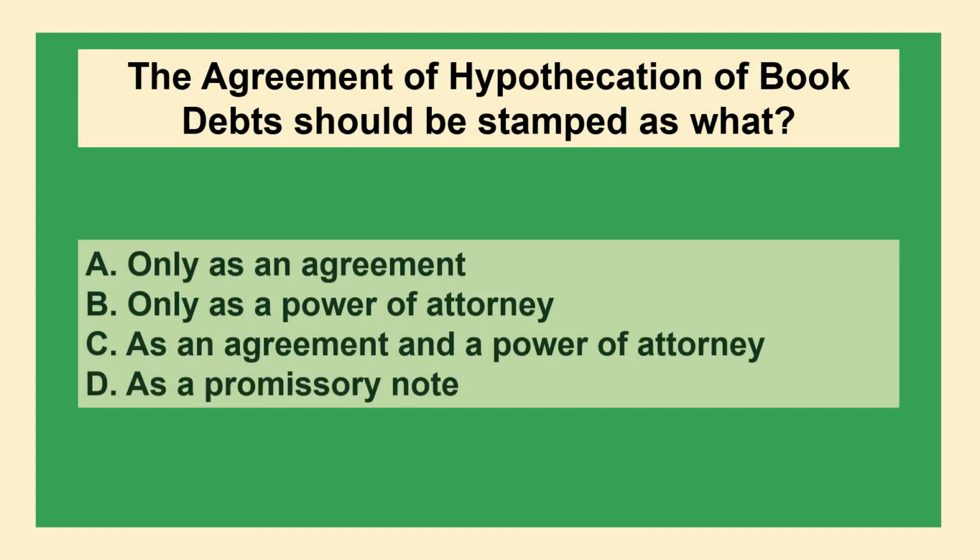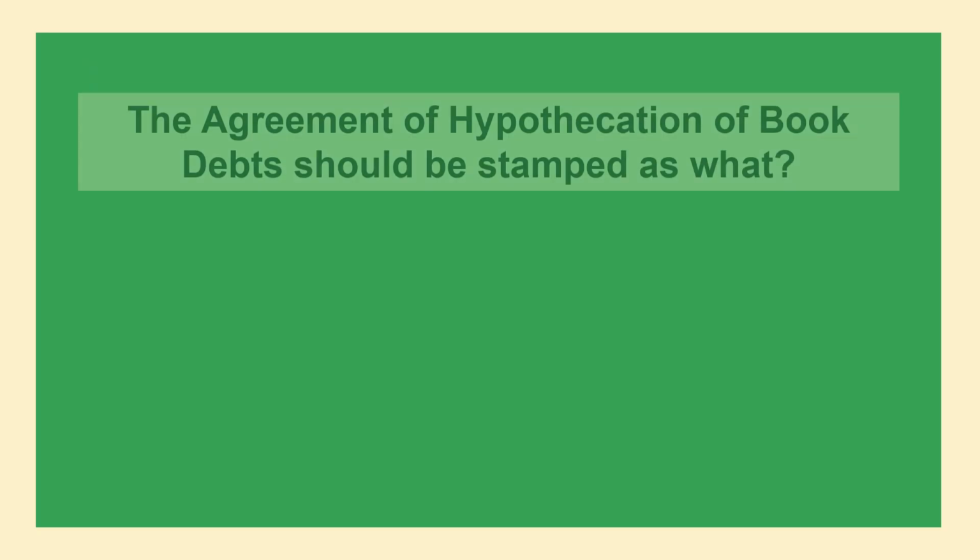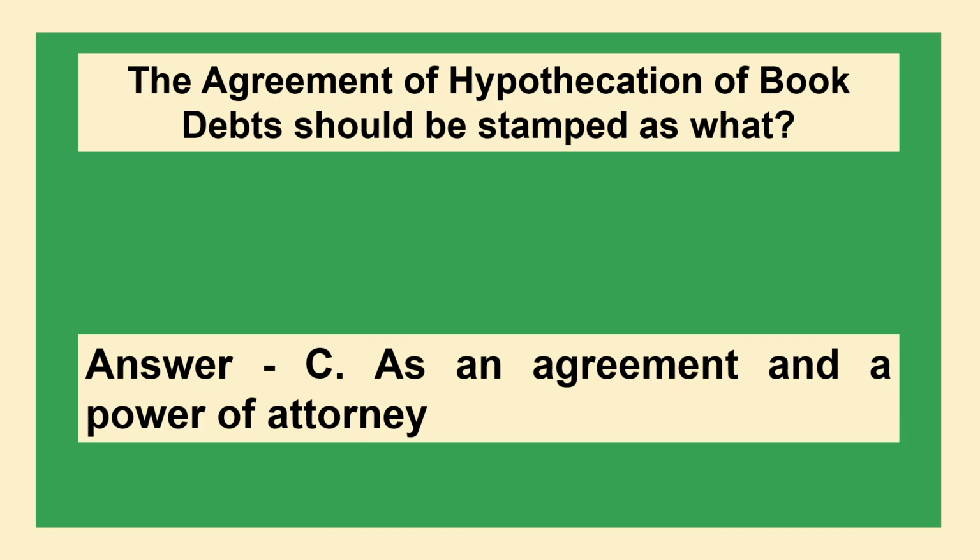Next question is, the agreement of hypothecation of book debts should be stamped as what? Option A, only as an agreement. Option B, only as a power of attorney. Option C, as an agreement and a power of attorney. Option D, as a promissory note. And the correct answer is option C, as an agreement and a power of attorney.